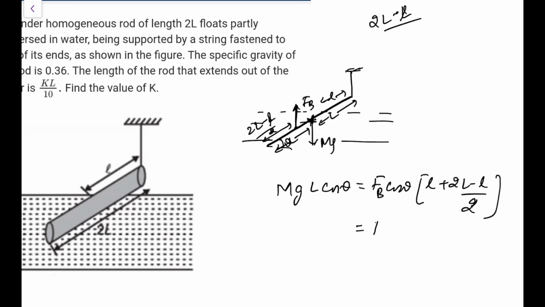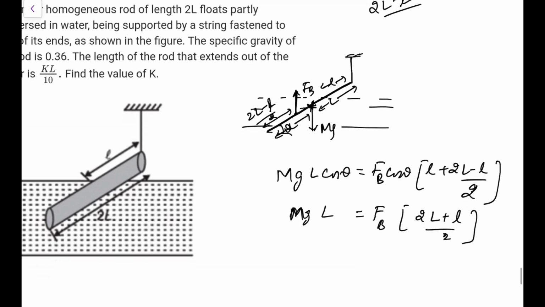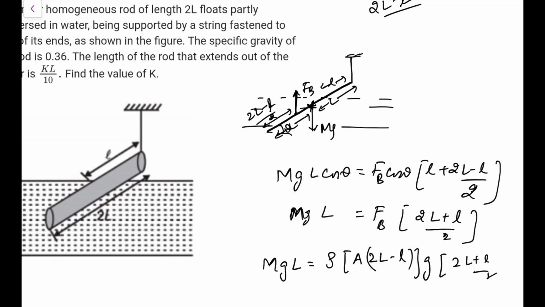So it comes out as FB cos theta, I can cancel, mg l equals FB into (2L plus l by 2). That is the first thing that I am getting. Now what is this FB? FB is rho V g, where V is the volume submerged, which is area into length submerged. Length submerged is 2L minus l, into g, into (2L plus l by 2). That is what I am getting.